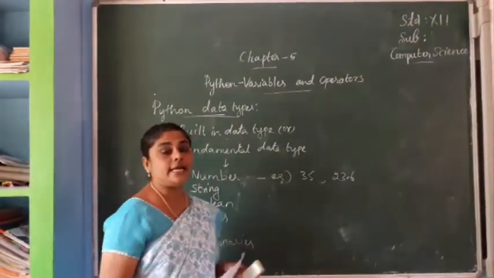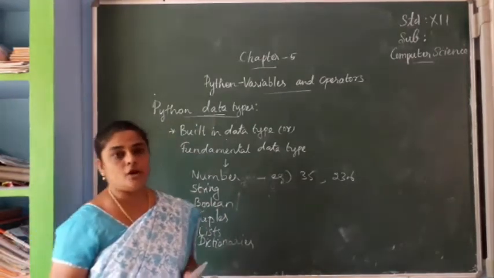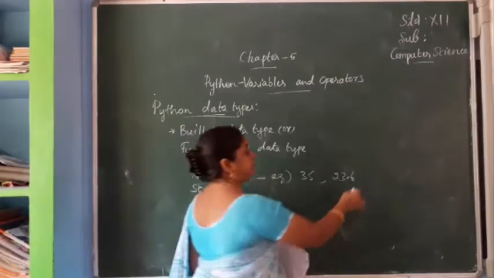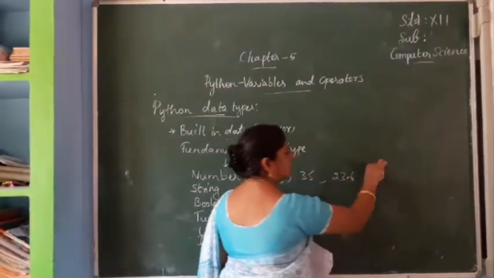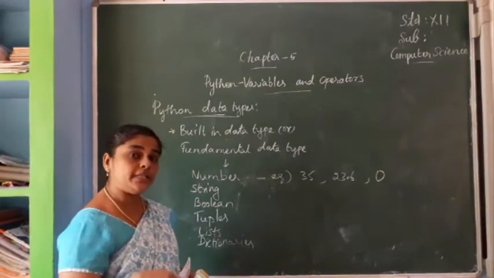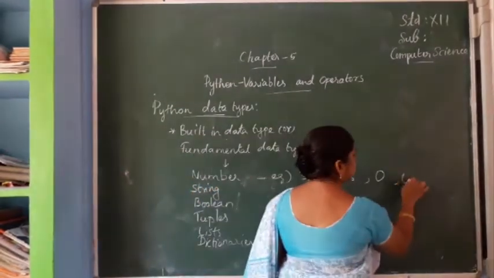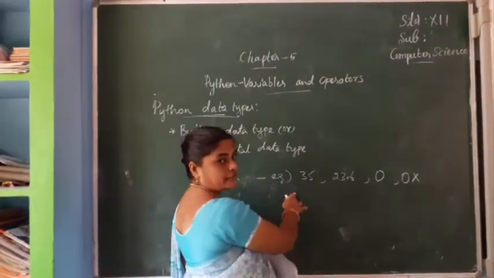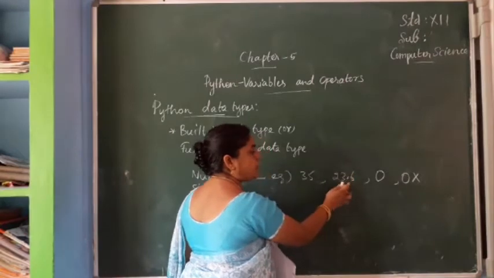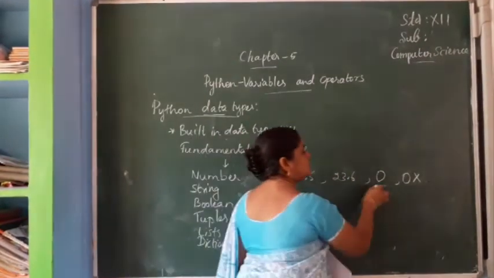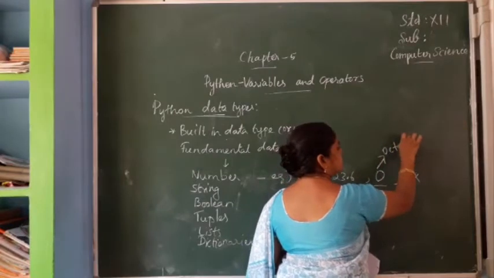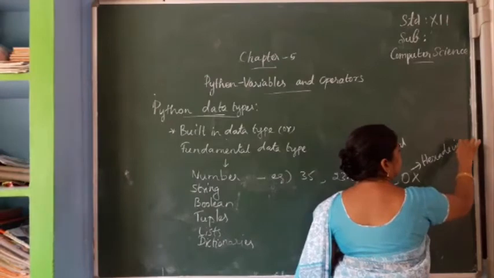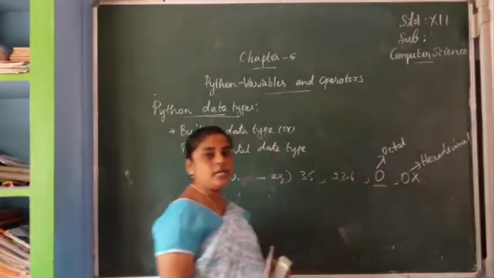The next one is octal and hexadecimal. To identify an octal number, O is given. To identify hexadecimal, OX is given. So this is a decimal number without a decimal point; this is with the decimal point, the floating point number. O means octal number, OX means hexadecimal number.